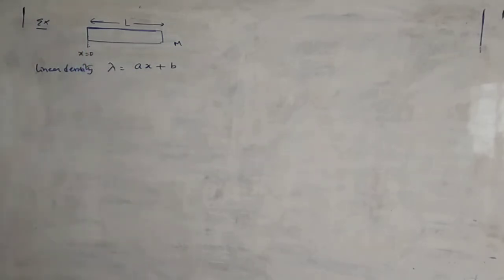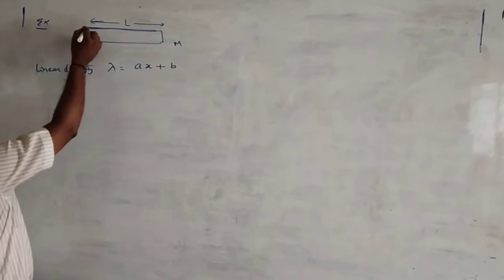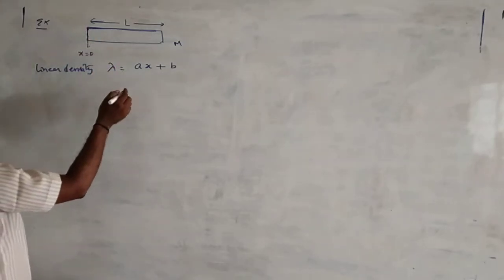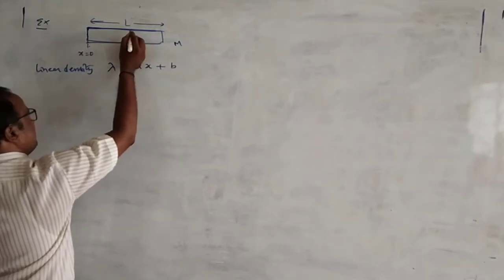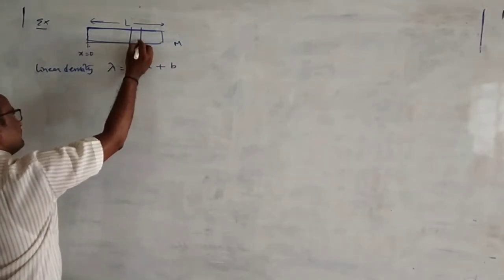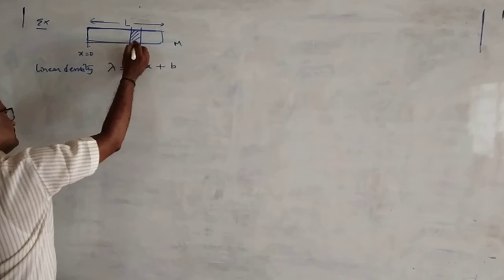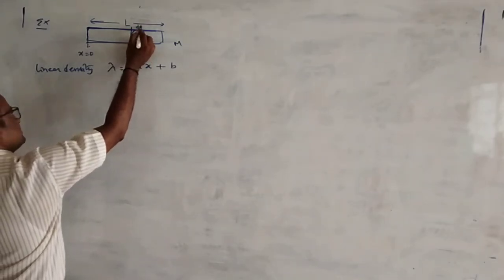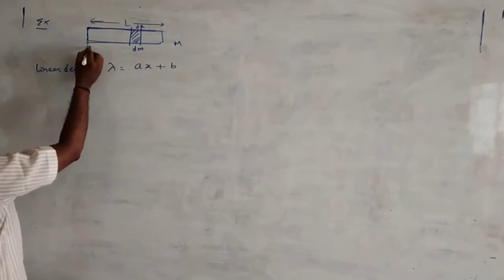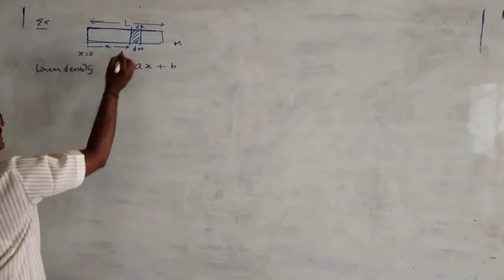This is the situation. ఇప్పుడు ఏం చేస్తాం? To find the center of mass position, let us divide the entire body in the form of small elements. చిన్న చిన్న ఎలిమెంట్స్ గా డివైడ్ చేయండి. Take one element. Okay na? Mass of the small element is equal to dm and its thickness is equal to dx. It is lying at a distance x from one end.